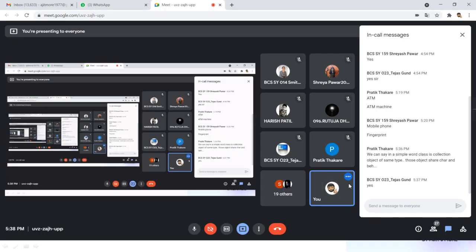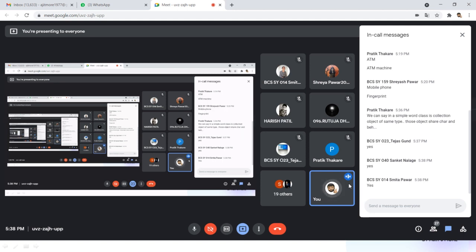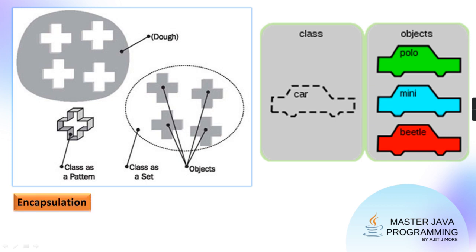Okay, Pratik is saying something. Then we can say in simple words, class is a collection of objects of the same type. And those objects which belong to it all share the same characteristics. Yes, agreed. Okay? Many, Tejas and Sanket and Smita, they all are saying yes. Good, very good. So that basic concept is clear.